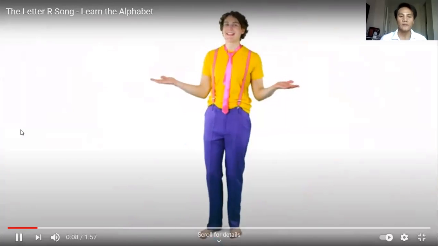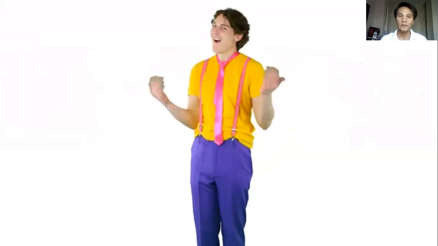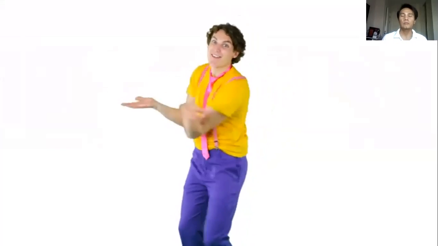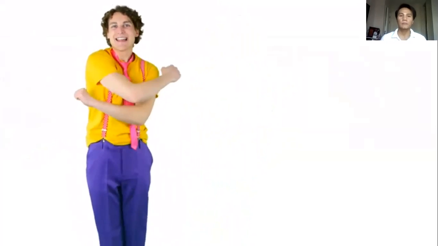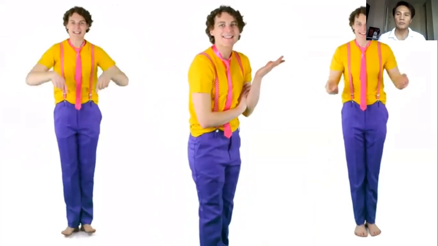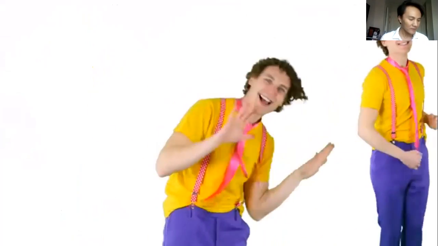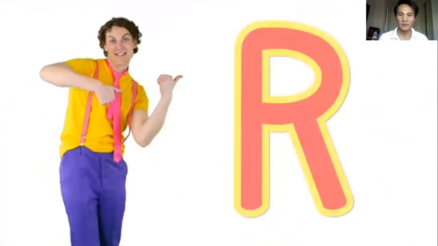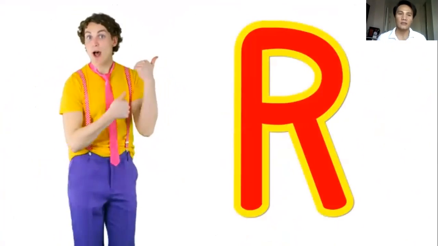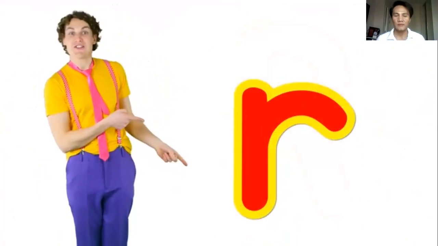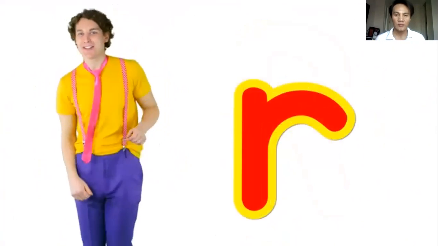Can you make the letter sounds? We can show you how. What letter shall we learn? Let's find out now. Let's learn about the letter R. This is a capital R. This is a lowercase r.